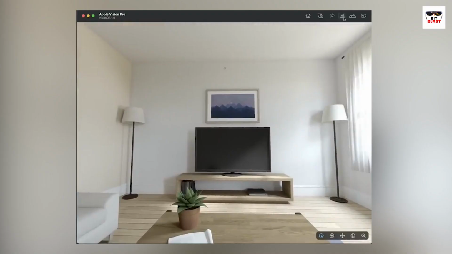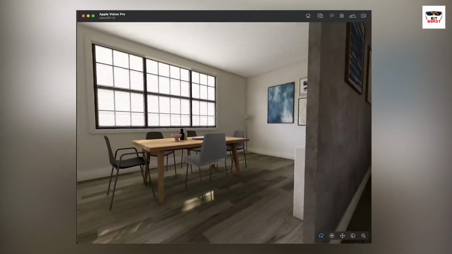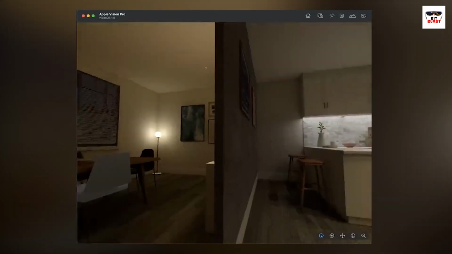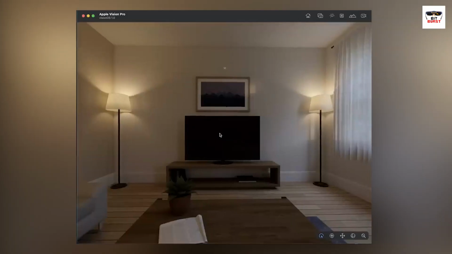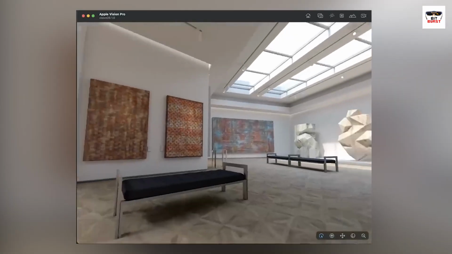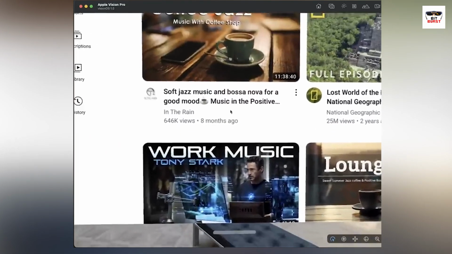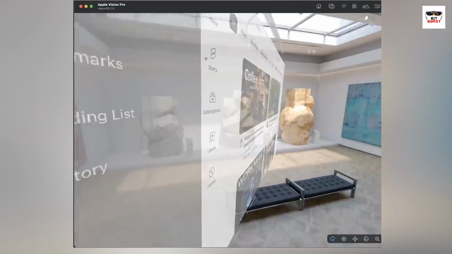But VisionOS also offers the ability to transport you to a completely immersive virtual environment. Simply turn the digital crown to activate pre-made 3D environments that block out the real world. These environments range from peaceful natural settings like a beach, forest, or mountains, to fantastical landscapes limited only by the imagination. Apple spent countless hours rendering these environments down to the finest details to achieve a heightened sense of presence and realism.